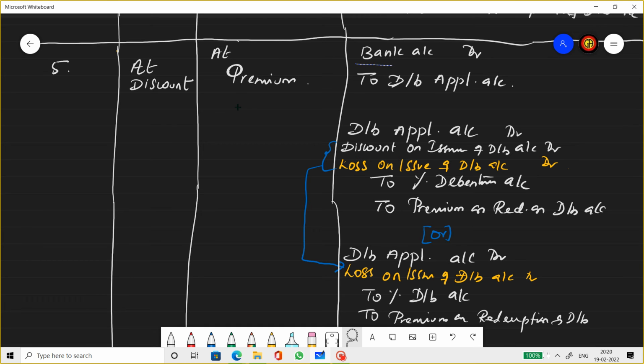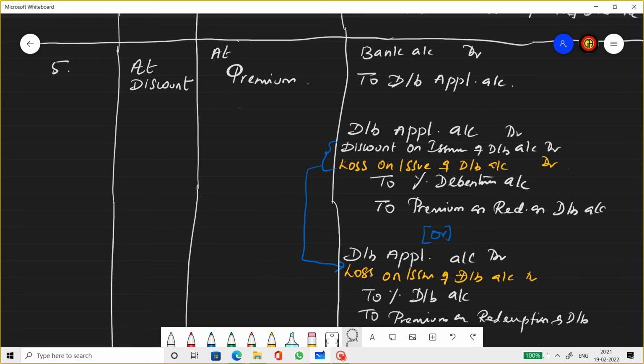So the issue entry will be: bank account debit to debenture application account, for the receipt of debenture application money. Then debenture application account debit, discount on issue of debentures account debit, credit percentage debentures, credit premium on redemption of debentures account. The premium on redemption of debentures account will come as a loss on issue of debentures. So whatever is written in the premium on redemption, the same amount will come as a loss on issue.